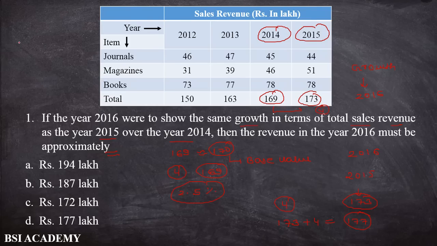Okay, so students, you can see that 4 upon 169 is equal to, we don't know the value in 2016, so x minus 173 upon 173. If you solve this equation, you will definitely get an x value of approximately 177. From this equation also, you will get your answer as 177. So our answer D is the correct answer, and the other options A, B, C are all wrong. So our answer is 177 lakh.